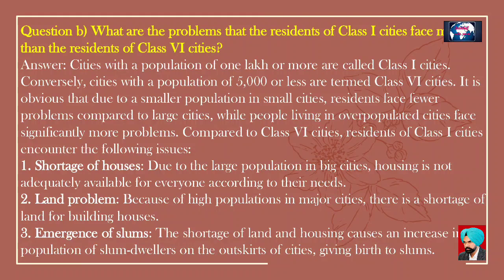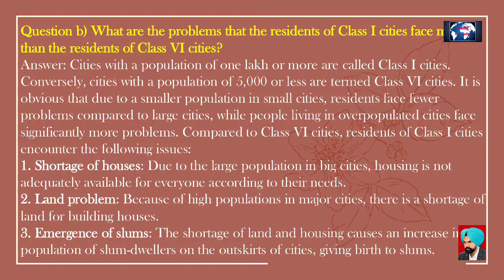Question B. What are the problems that the residents of Class 1 cities face more than the residents of Class 6 cities? Answer. Cities with a population of 1 lakh or more are called Class 1 cities. Conversely, cities with a population of 5,000 or less are termed Class 6 cities. It is obvious that due to a smaller population in small cities, residents face fewer problems compared to large cities, while people living in overpopulated cities face significantly more problems. Compared to Class 6 cities, residents of Class 1 cities encounter the following issues.